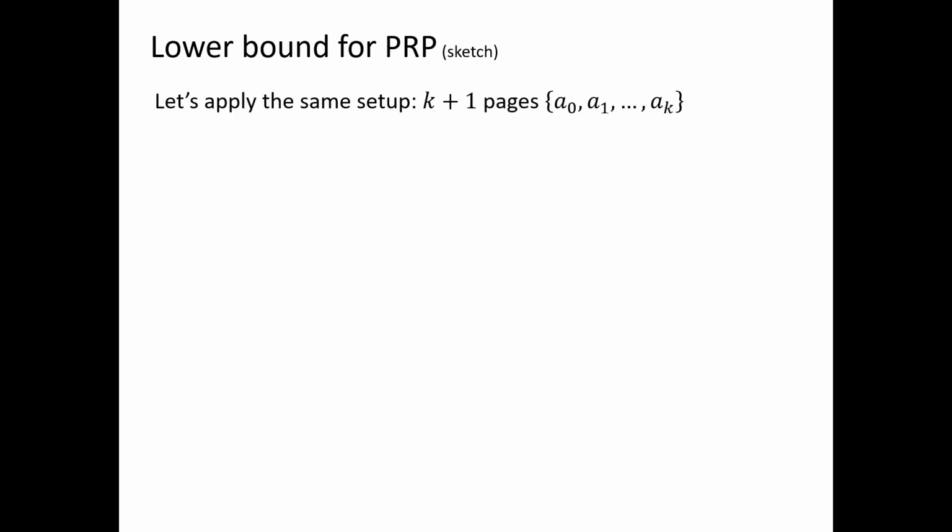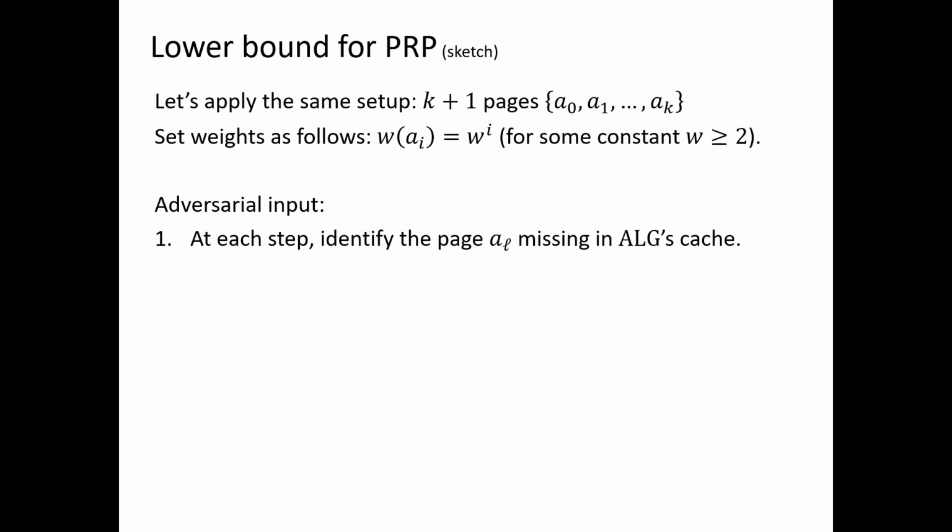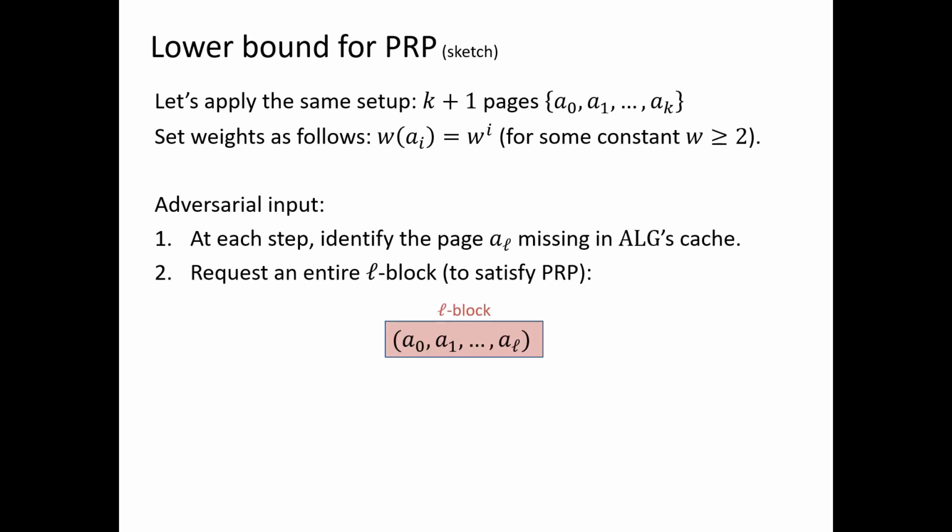Now let's generalize the example to a cache of size k. In this case, there are k plus 1 pages, A0, A1 through AK, and we'll set the weight of page AI to W to the I for some constant W at least 2. At each time, the algorithm's cache is missing some page, and the adversary identifies this page. Let's call it AL. At this point, the adversary requests an entire L block rather than just the page AL, as we saw before, where an L block is the sequence A0, A1 through AL.